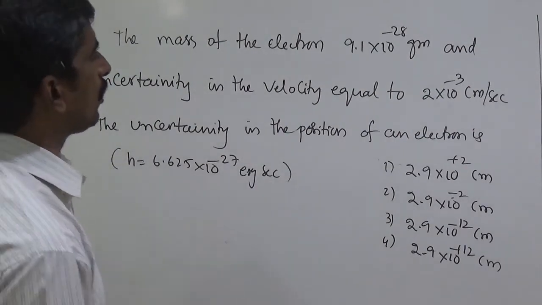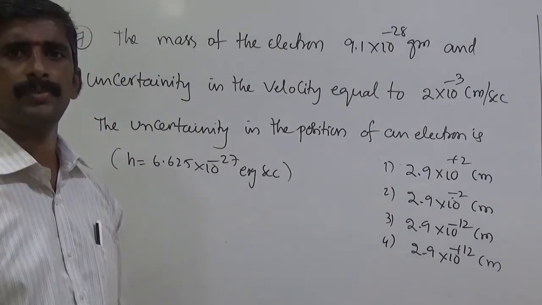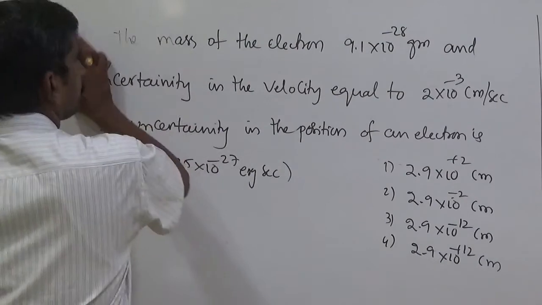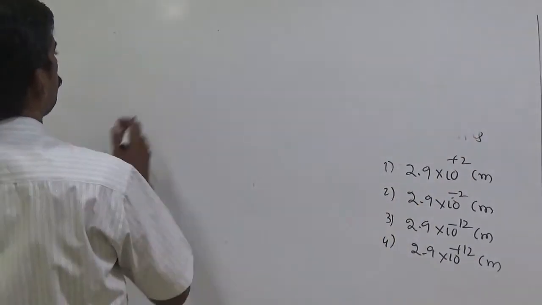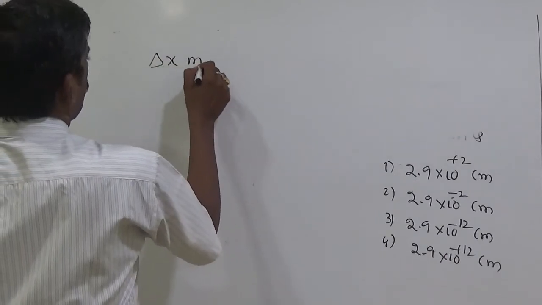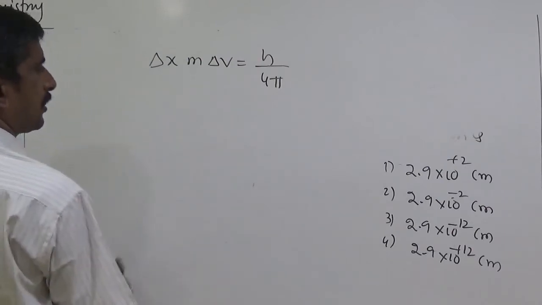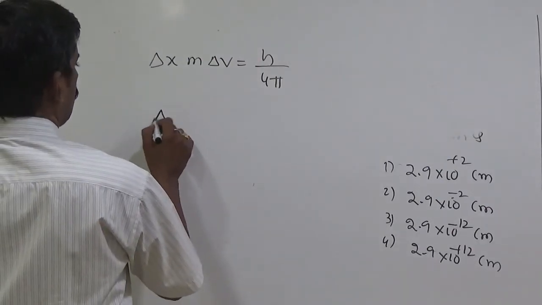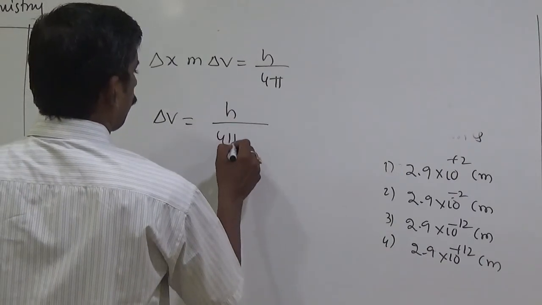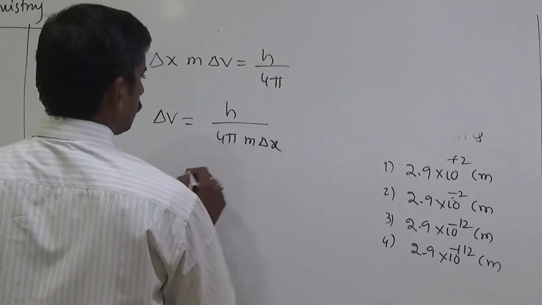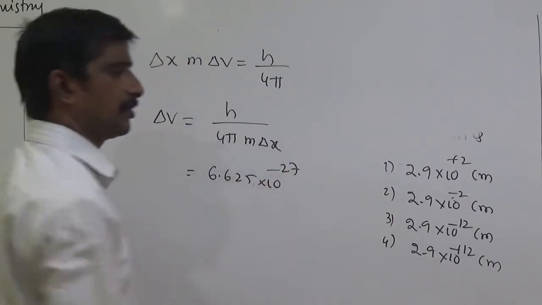The mass of the electron in grams is given, the velocity in centimeters is also given, and they asked for position. We know the formula, very easy. Delta x into m into delta v equals h by 4 pi. So delta x equals h by 4 pi m delta v, with h as 6.625 into 10 to the power minus 27 ergs.